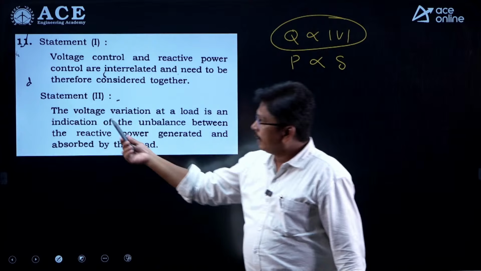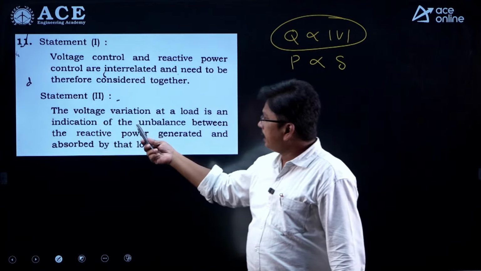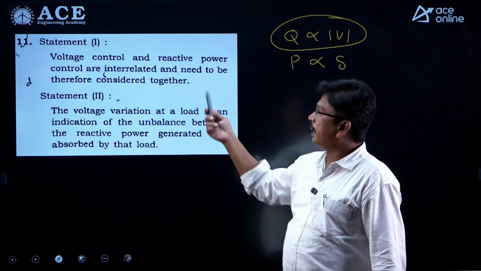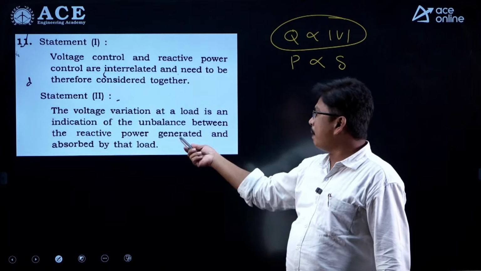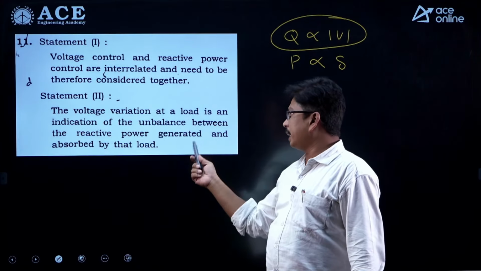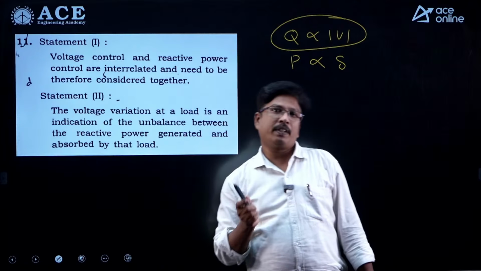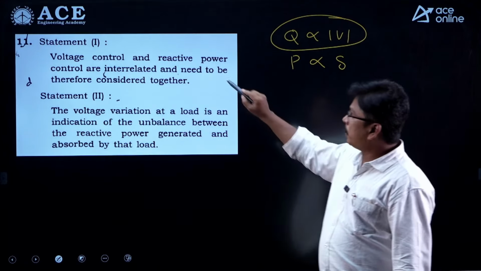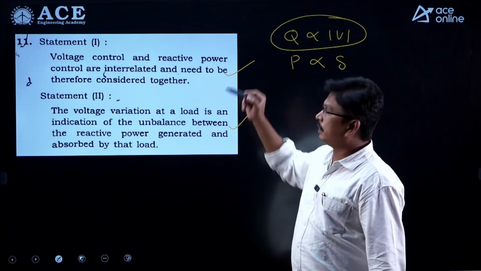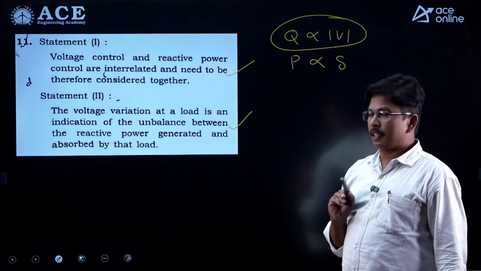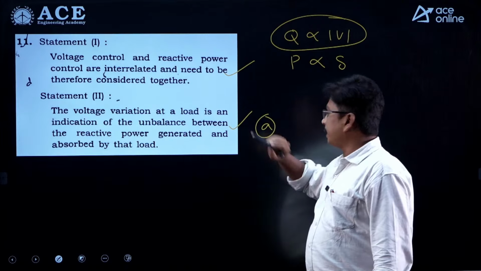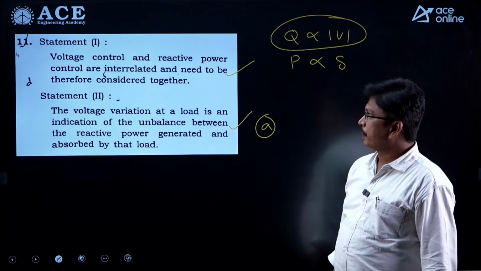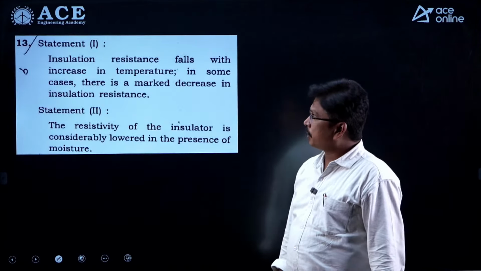So we can say in statement 2, the voltage variation at a load is an indication of the unbalance between the reactive power generated and the reactive power absorbed. If there is any change in reactive power, automatically voltage will be changing. So both the statements are correct, and the second one is the correct explanation of the first one. So we can say option A is the correct answer. Right. And we'll go for the next question here.